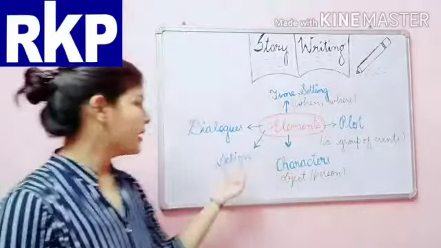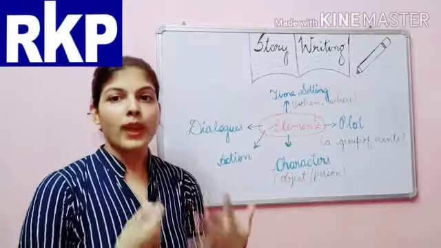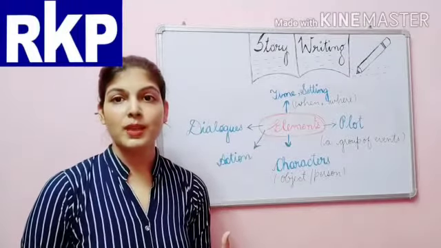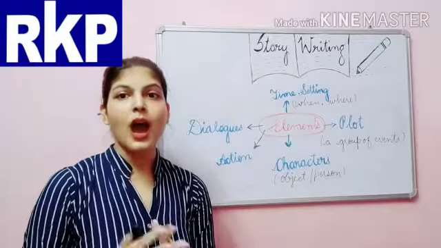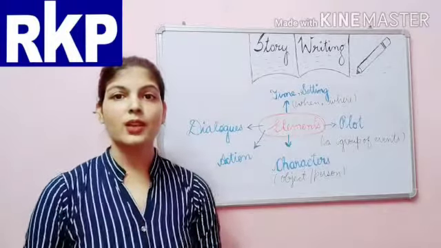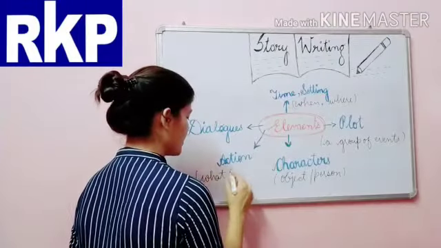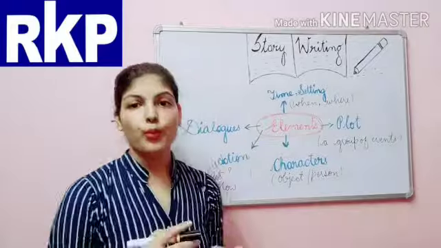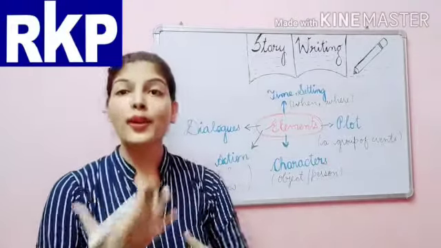Then next comes action. When that action takes place, when, what, where, how, these are some certain questions. What, then what happened, why it happened, how it happened.